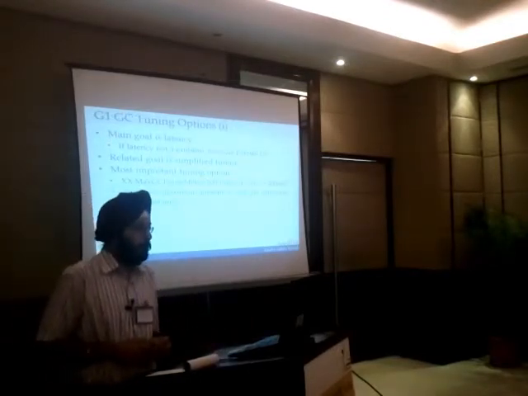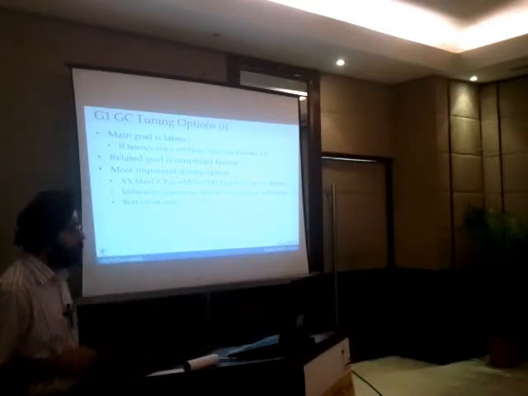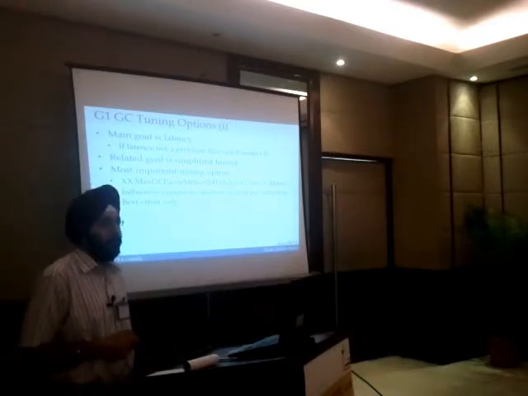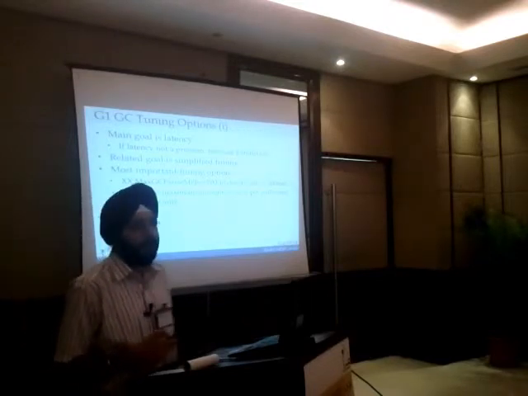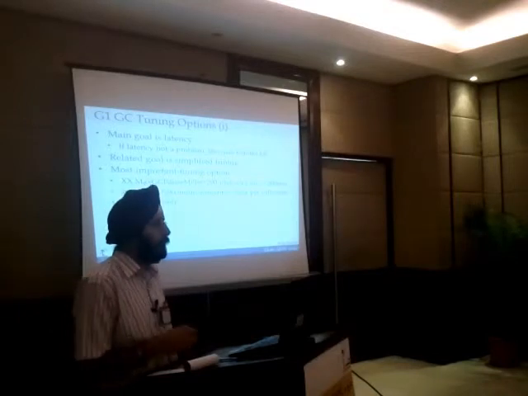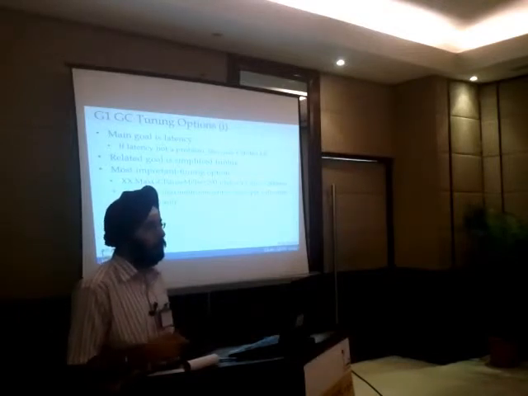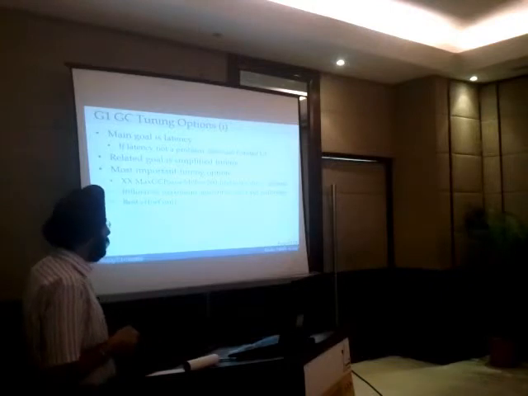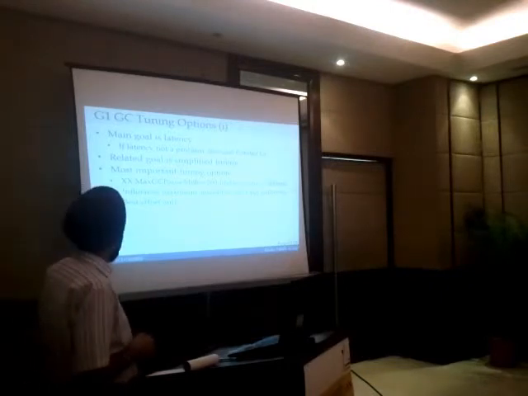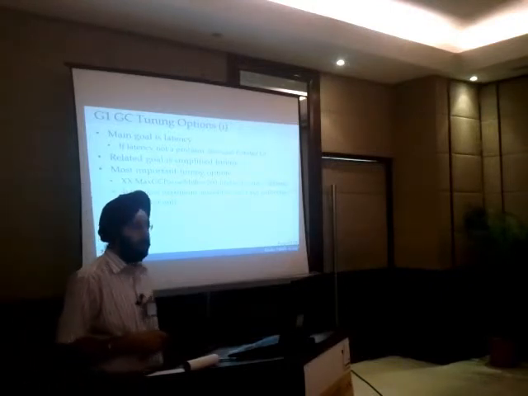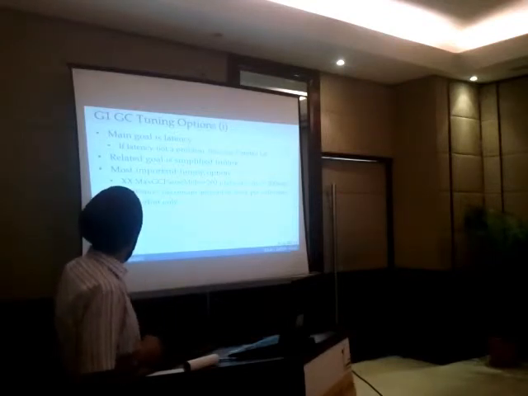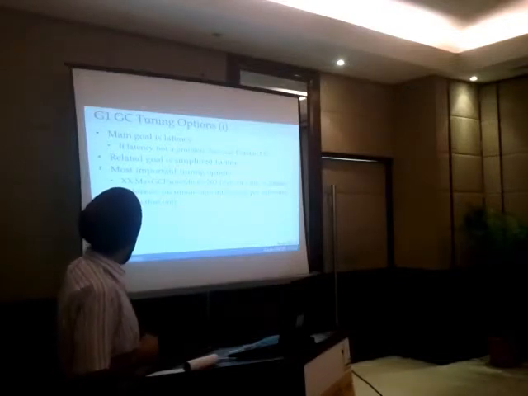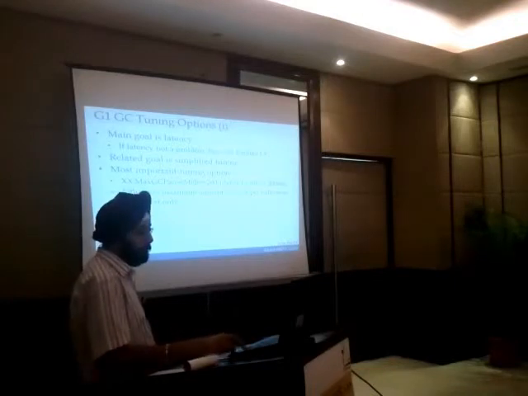So, tuning options. It has a lot of promises. It's not that for any kind of application you go ahead and jump on it and start using it, because it has some cost also. If you don't have a latency problem, then you're better off using parallel GC. Multiple threads are there, and young GC is done in parallel. And I mentioned the 200 millisecond target earlier also, but this is the best effort kind of thing only.